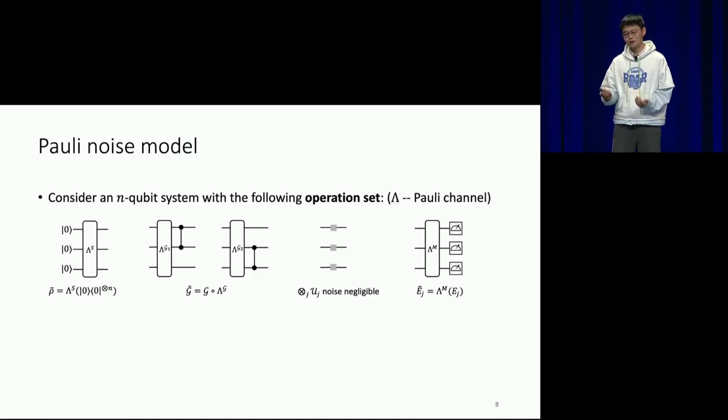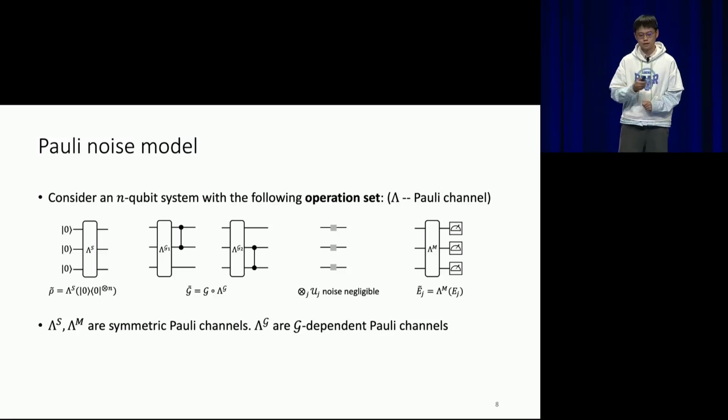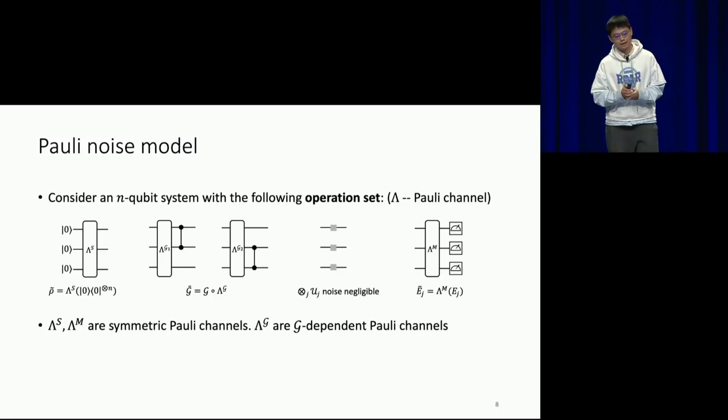But now, in a real experiment, we know that all of these components are actually noisy. But let us consider a very specific form of noise model here. I assume the state preparation and measurement and all the multi-qubit Clifford gates are subject to some Pauli noise channel denoted by lambda. And I assume the single-qubit gates have negligible noise. Here, a little point is that I assume lambda_S and lambda_M, the SPAM Pauli noise channels, to be symmetric Pauli channels. And I assume all the gate noise channels to be gate dependent, meaning for different layers of gates, there can be different Pauli noise channels.